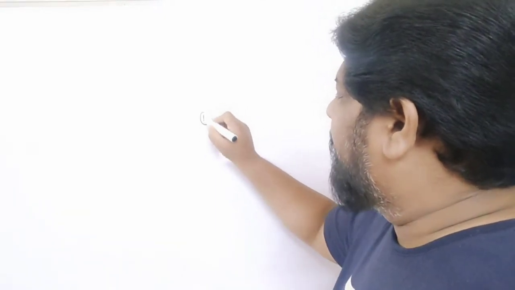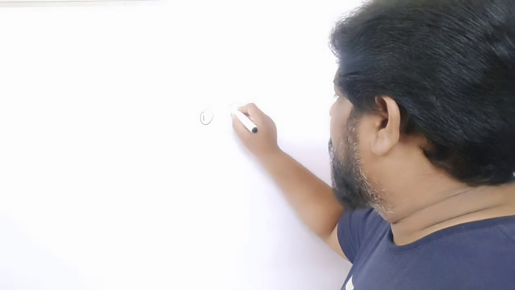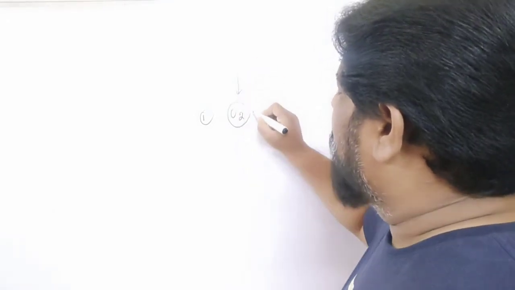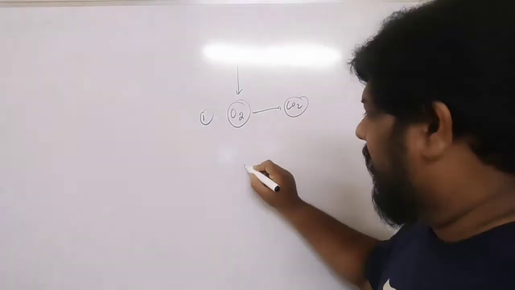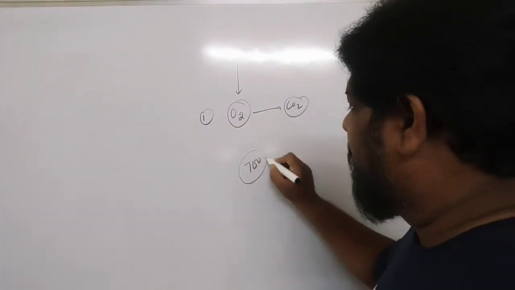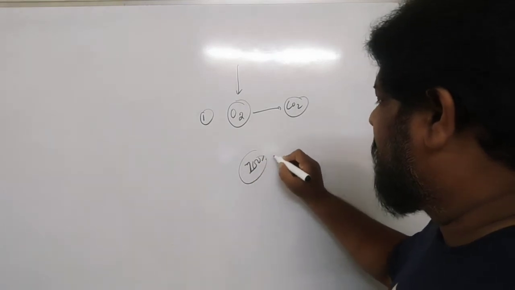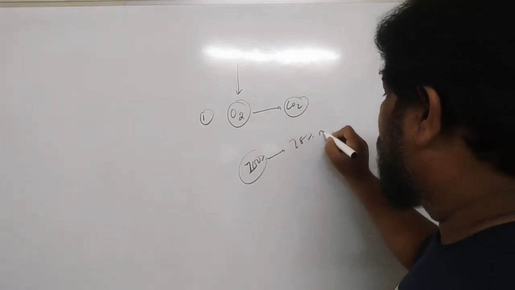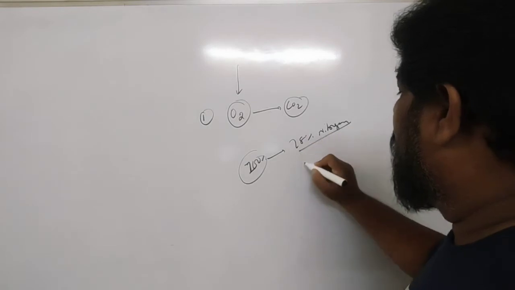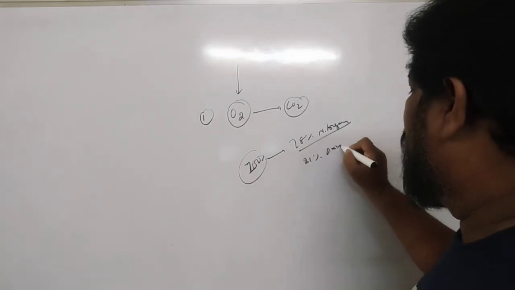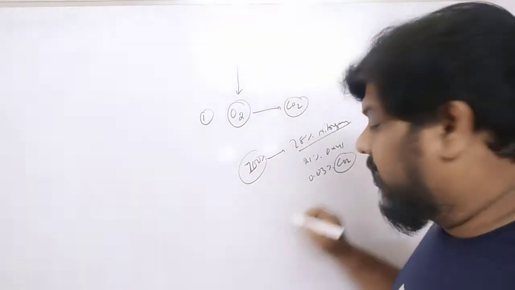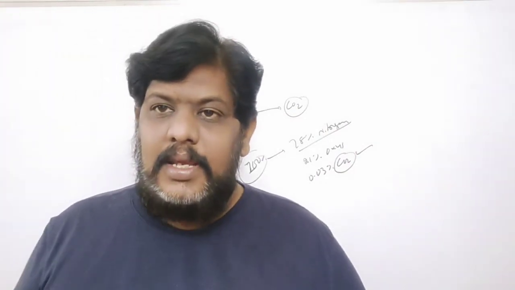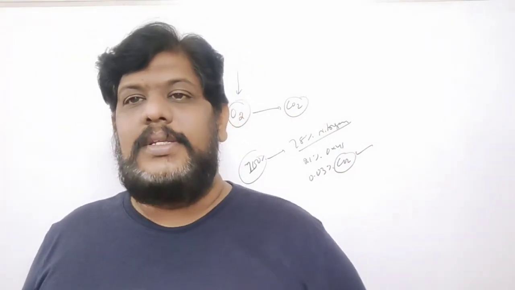The first thing which will happen is, human beings will take the oxygen, and what do they give out? Carbon dioxide. If you take the whole of the gases, 100% of gases, out of that 78% is nitrogen, okay, and only 21% is oxygen, 0.03% is carbon dioxide. And this carbon dioxide is a poisonous gas. It's absolutely a poisonous gas, because if you continuously breathe a poisonous gas, you will die.